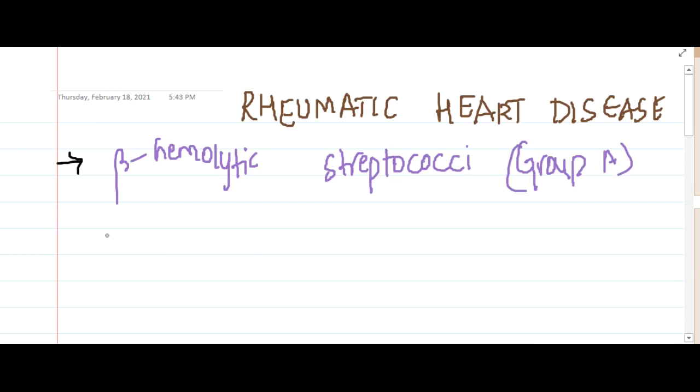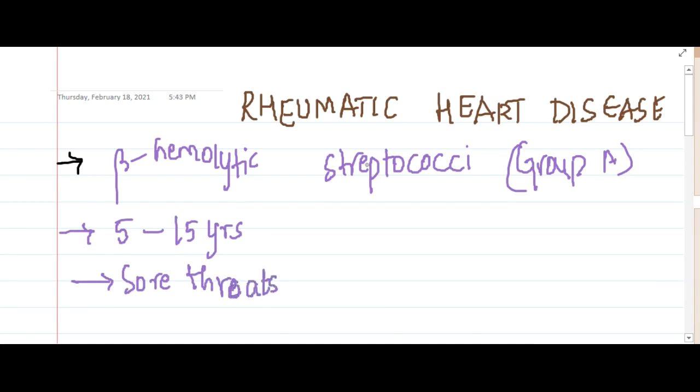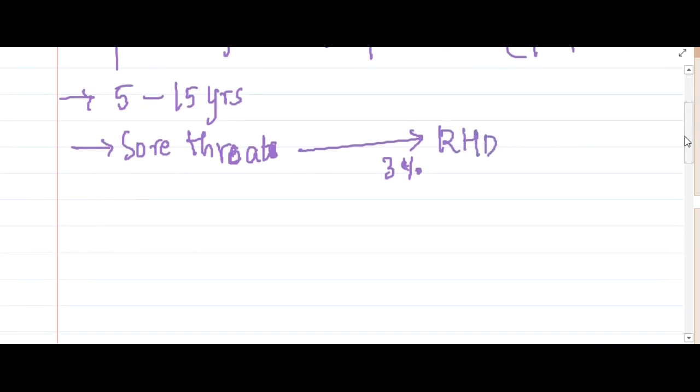This rheumatic heart disease is seen in children between 5 to 15 years of age. First there will be sore throat caused by this beta hemolytic streptococci, and about 3% of these patients will develop rheumatic heart disease. So what is the pathogenesis of this rheumatic heart disease?